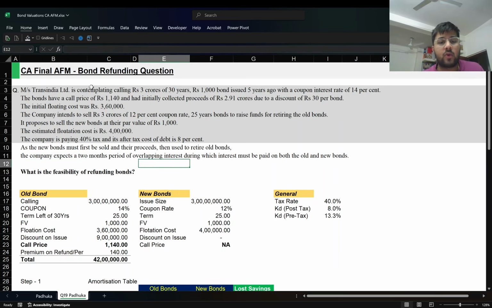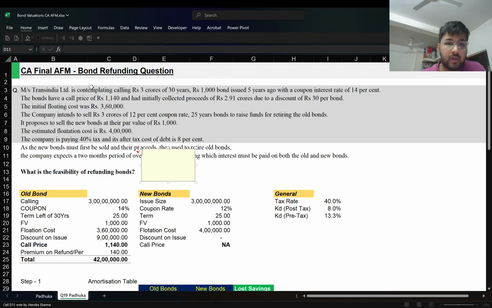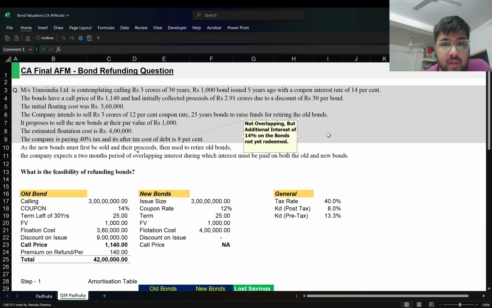What I would not like to call overlapping here, but additional interest of 14% on the bonds not yet redeemed. Okay, this is how I like to think about it, rather than to think about it as an overlapping interest, because in that sense maybe you will add back the 12% of the new coupon rate as well.